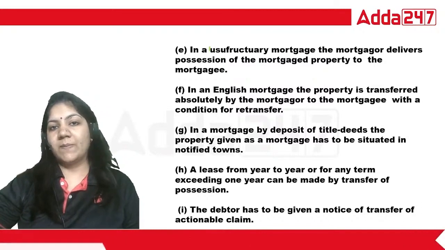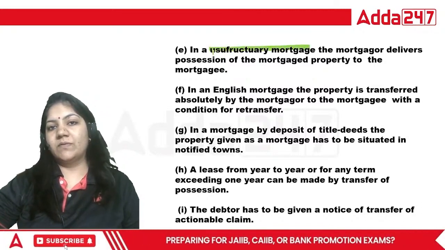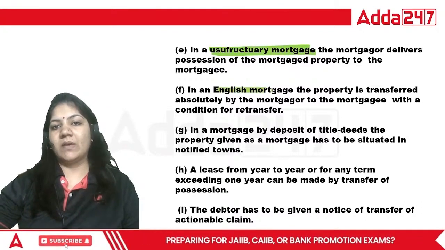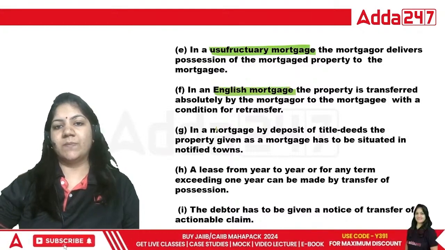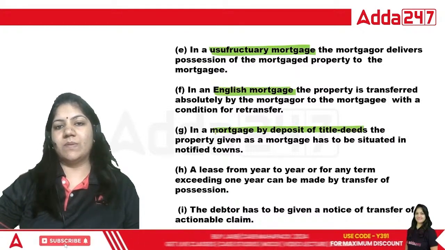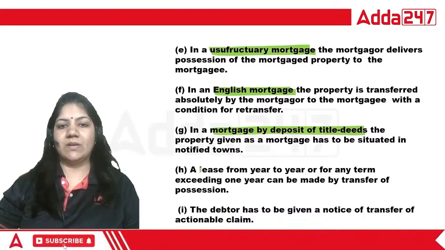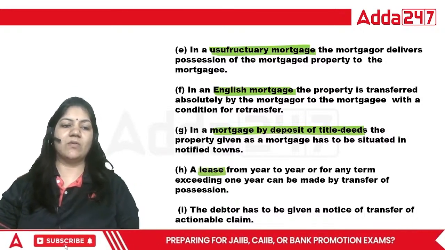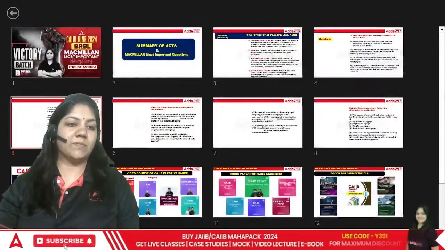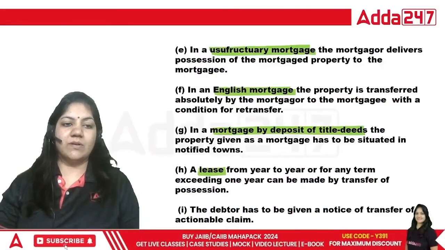Again, this is usufructuary mortgage, English mortgage, mortgage by deposit of title deed. This is lease. Okay, now the usufructuary mortgage question. Number one.